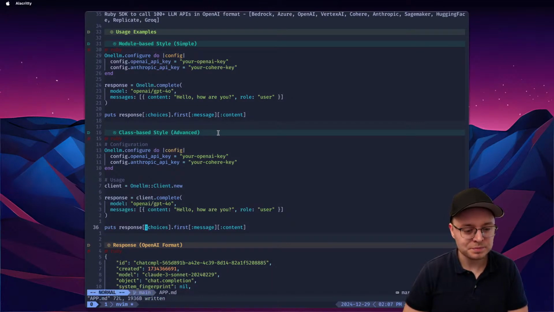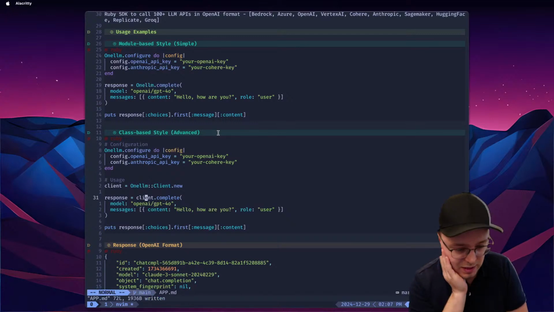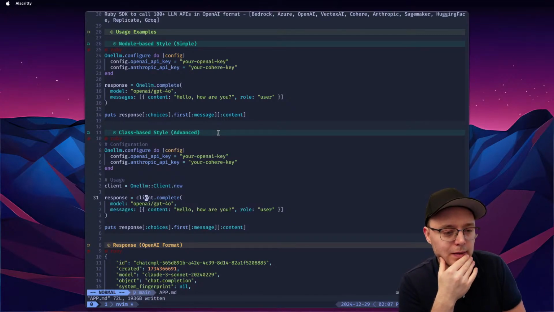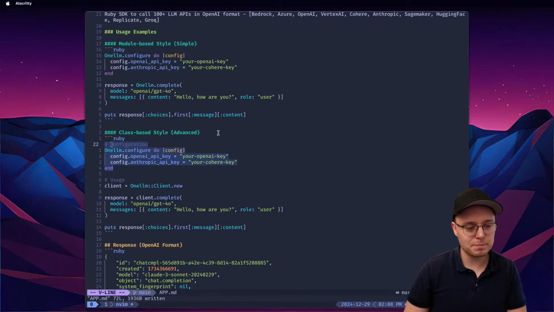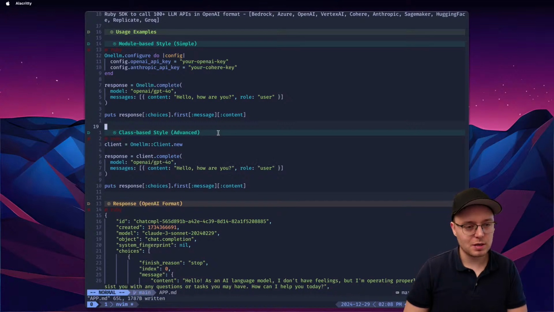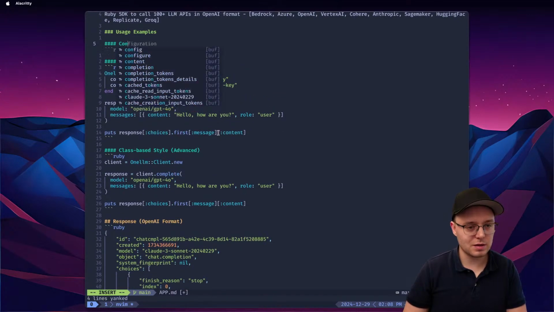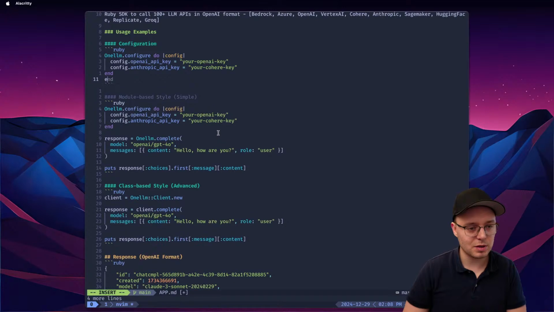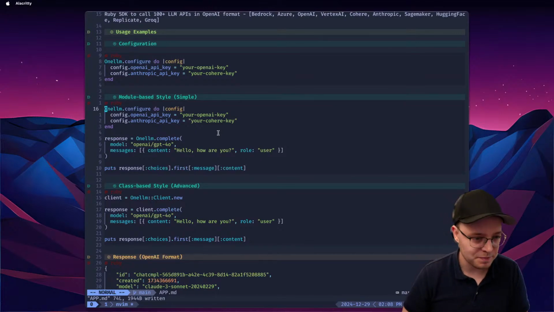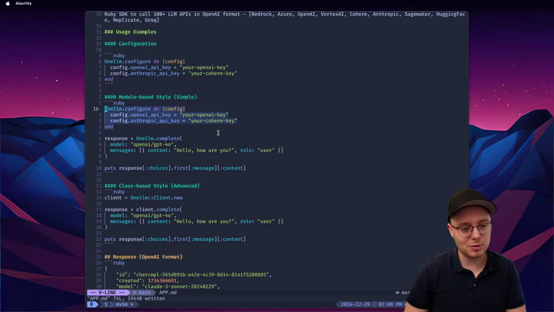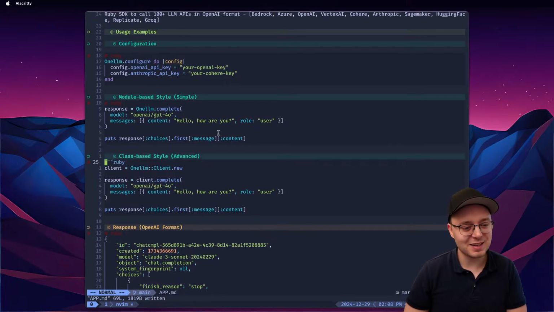OneLLM. Nice. Okay, LightLLM, we don't have that anymore. So we have this, right? This looks amazing. And I don't think that we need to repeat ourselves twice. So that's fine. Why do we repeat configuration? Module-based style, I would say we can just create configuration and then this example, right? Where we give it the configuration. This is like the boring part, or maybe not the boring part. Actually, this is the most fun part where you design the interface for the library. I think this is generally the most fun you will have designing a new library.